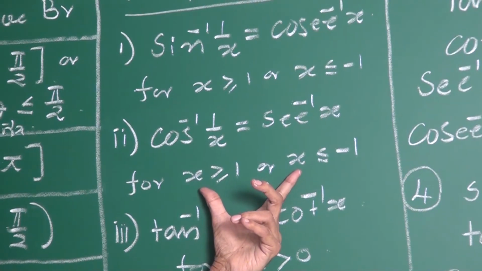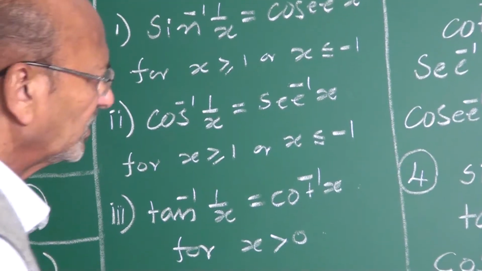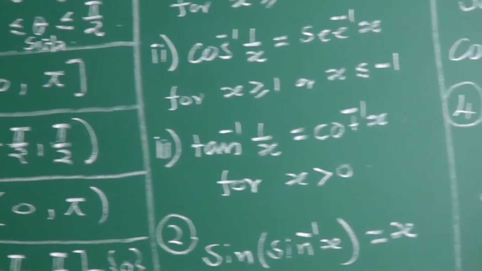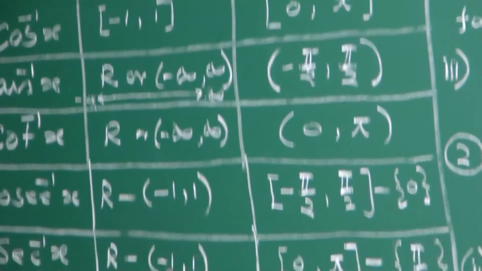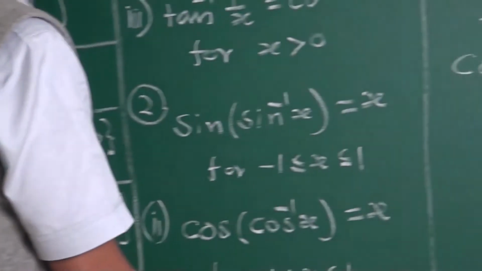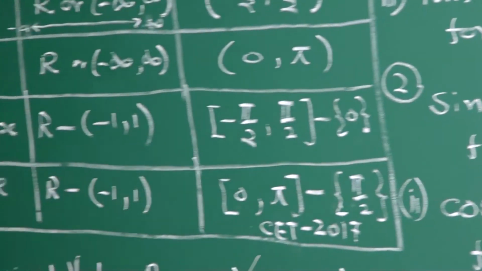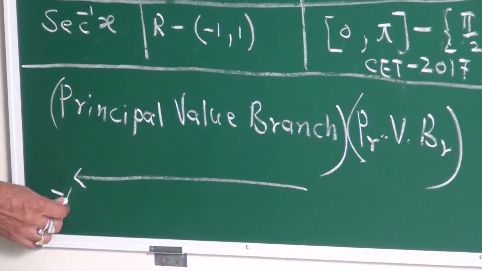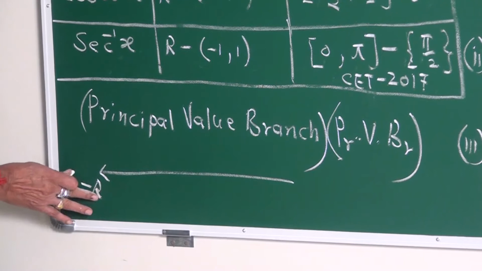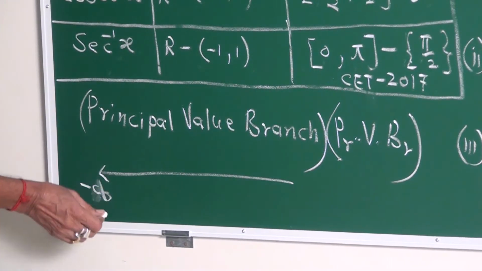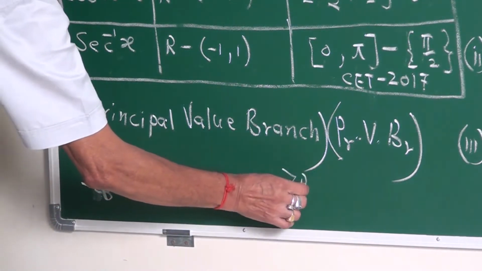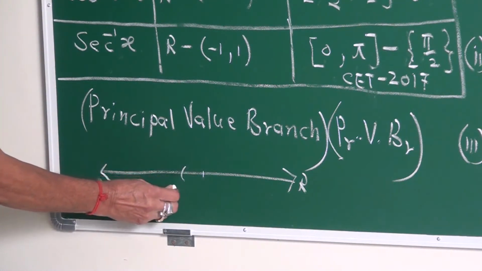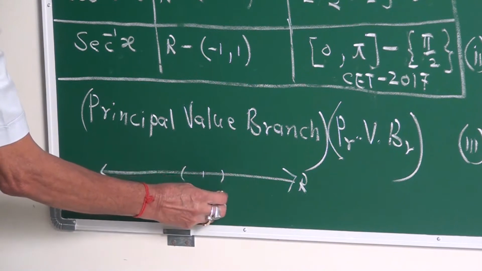The same. This is the interval, my friends. Here, R minus means, my friends, this is your entire interval. This side is minus infinity, this side is plus infinity. In this you have 0, minus 1, and plus 1.